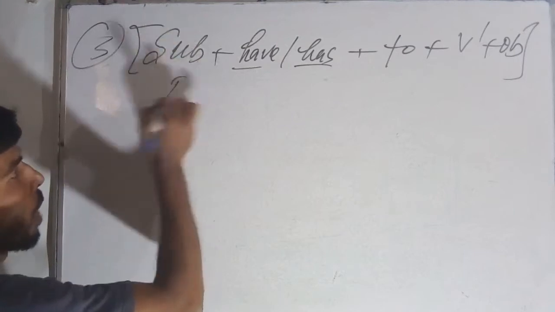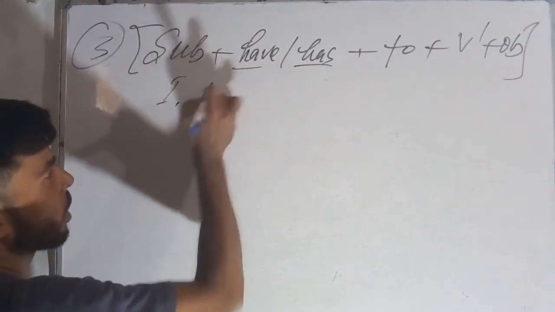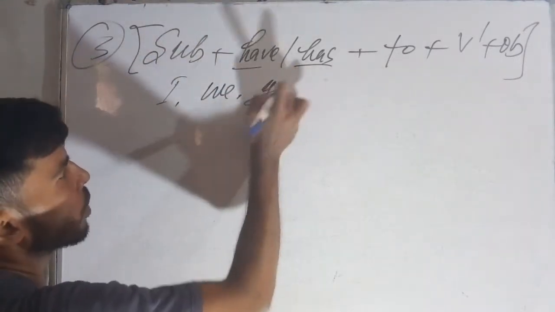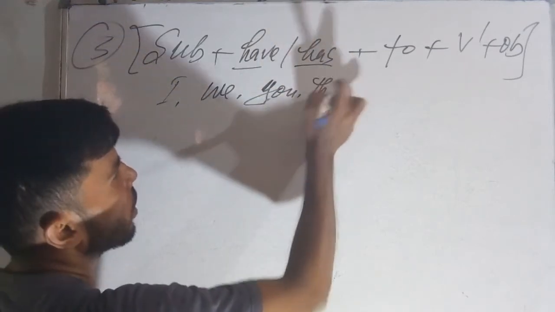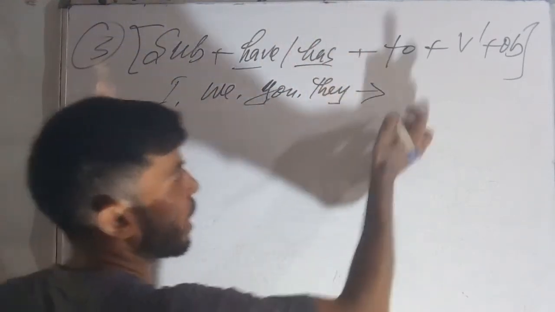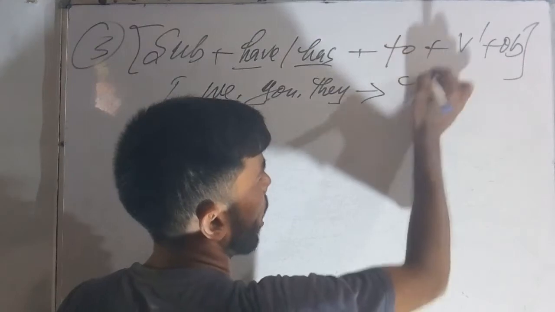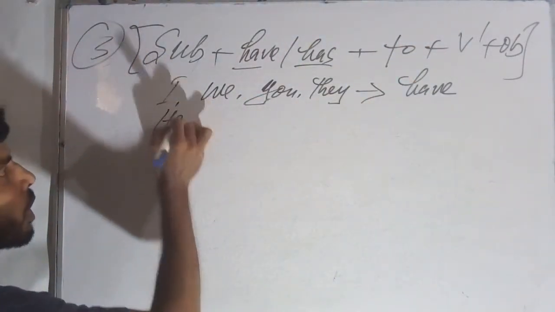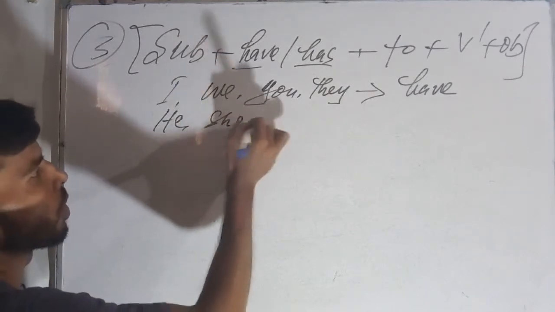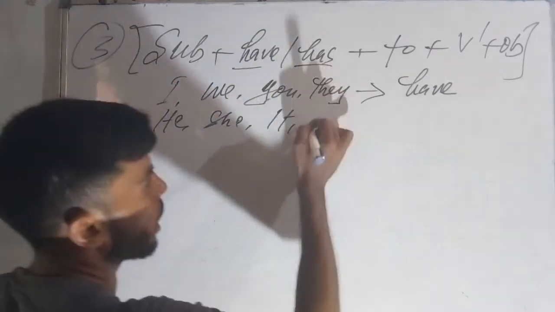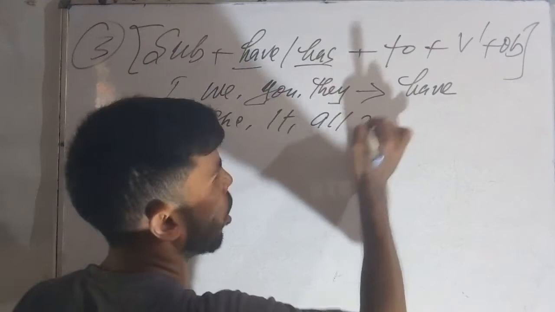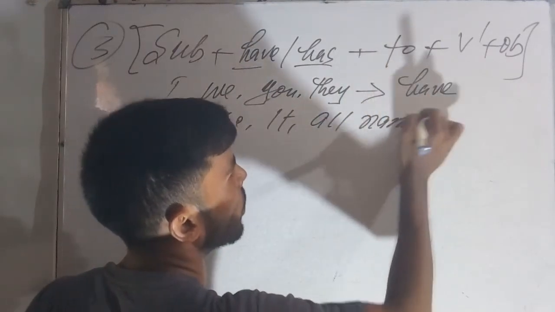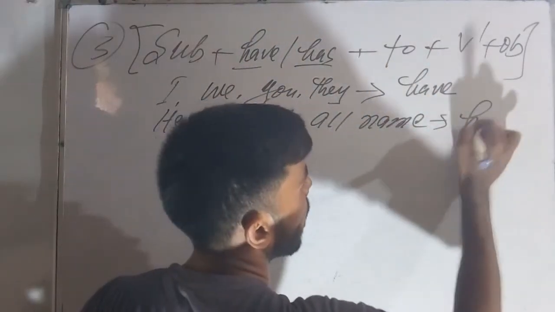Okay. So now I am writing I, we, you, they, with these I will use have. But for he and she, for it, for any name, with these I will use has.